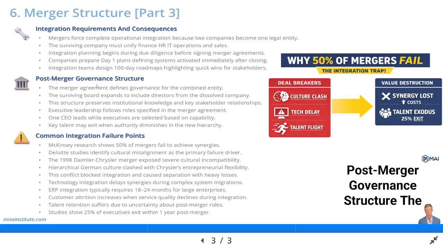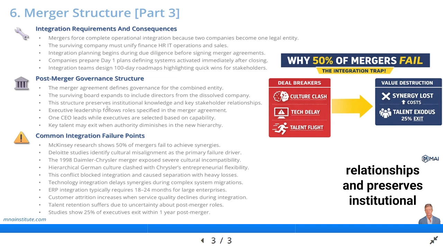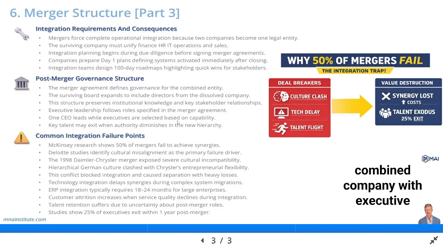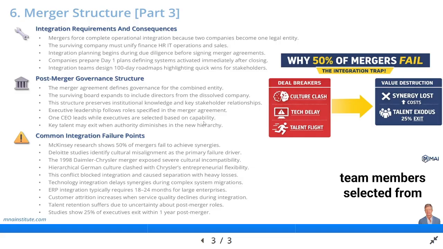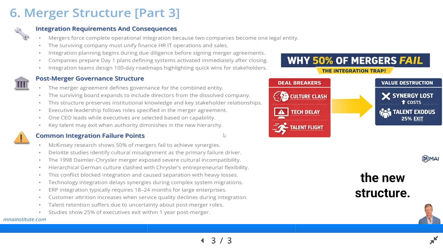Post-merger governance structure. The merger agreement defines the governance structure for the combined entity. The surviving company board typically expands to include directors from the dissolved company. This ensures continuity of relationships and preserves institutional knowledge from both organizations. Executive leadership follows the hierarchy specified in the merger agreement. One CEO leads the combined company with executive team members selected from both legacy organizations based on capability. The challenge emerges when talented executives from the dissolved company leave because they lost authority in the new structure.